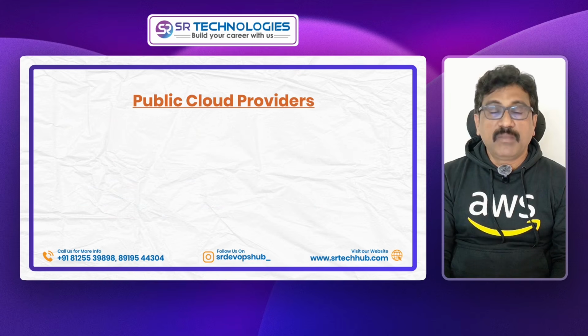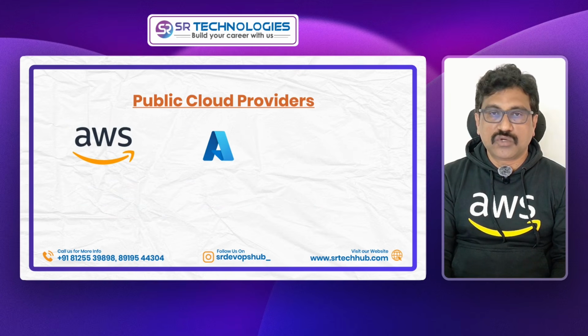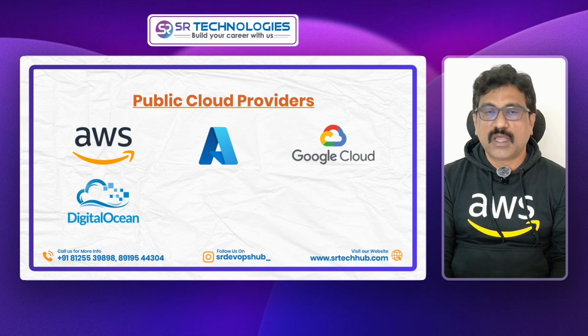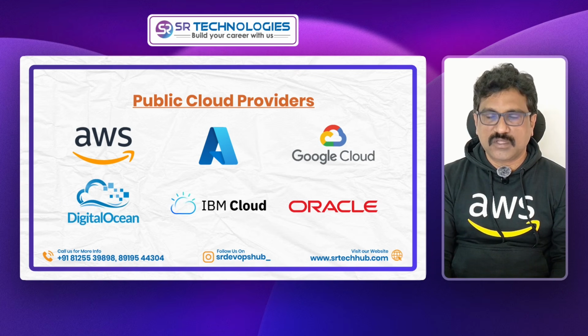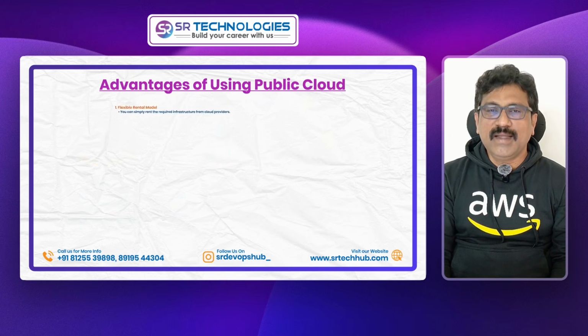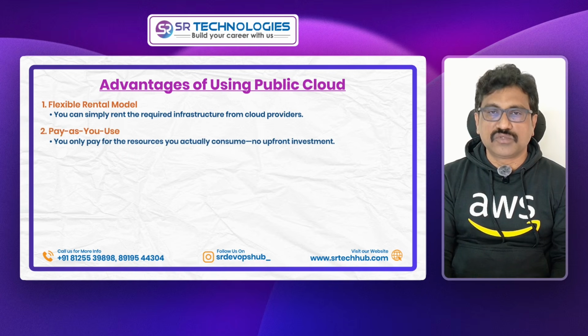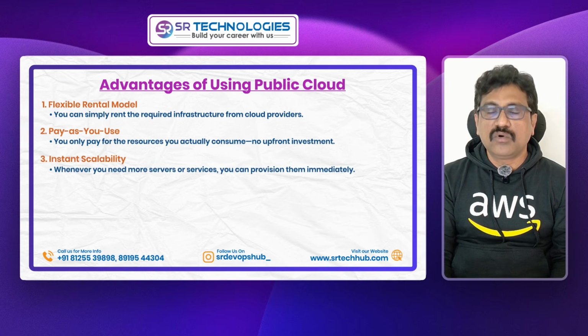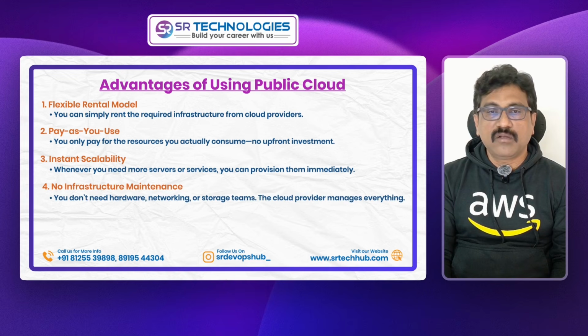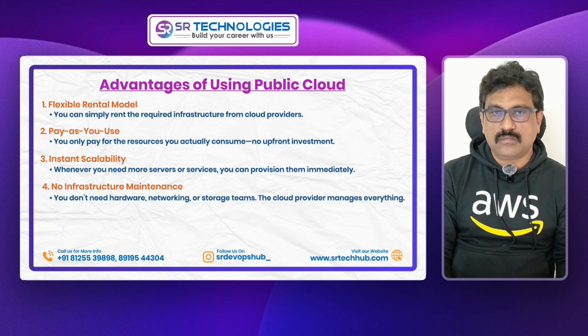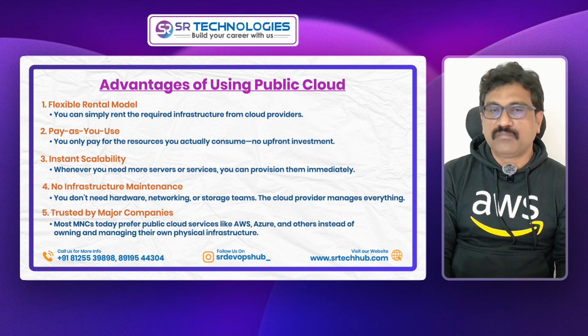Fine. So there is a solution for this. That is public cloud providers like AWS, Azure, Google Cloud, DigitalOcean, IBM Cloud, Oracle Cloud, like this. A lot of cloud providers are there. You can just rent infrastructure from these companies. Also, you can pay for whatever you use. Whenever you want more servers or more other services, you can get them immediately. Also, you no need to maintain all these hardware teams and networking teams. Everything will be taken care of by the public cloud provider. Nowadays, most of the MNC companies, instead of buying and managing their own hardware or infrastructure, are going with public cloud providers like AWS, Azure, and others.